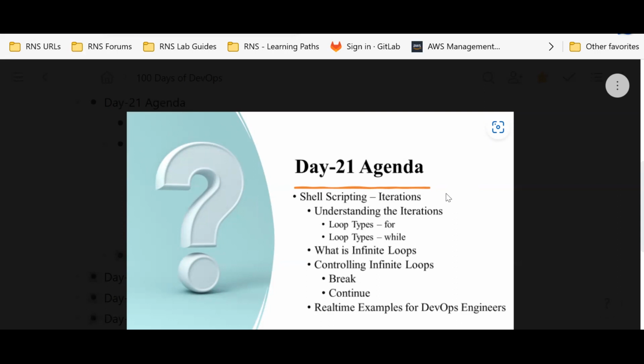And also, what are infinite loops, and how do you control infinite loops using break and continue statements? All these concepts you will get in this agenda, with the real-time examples required for DevOps. That is what you are going to learn.